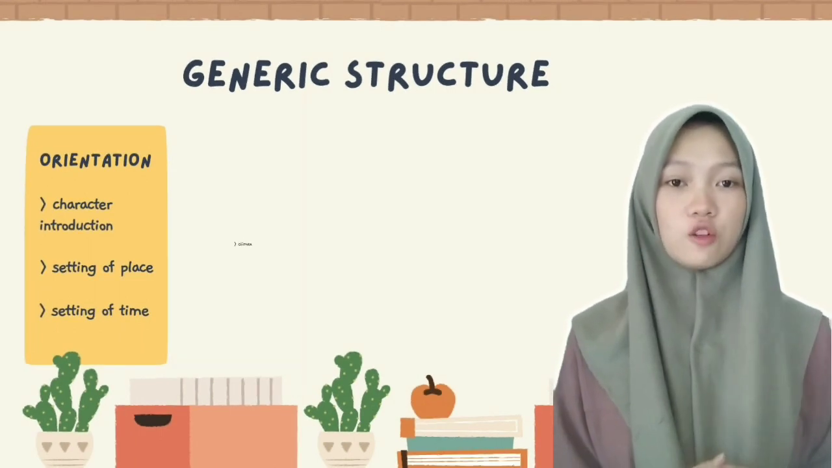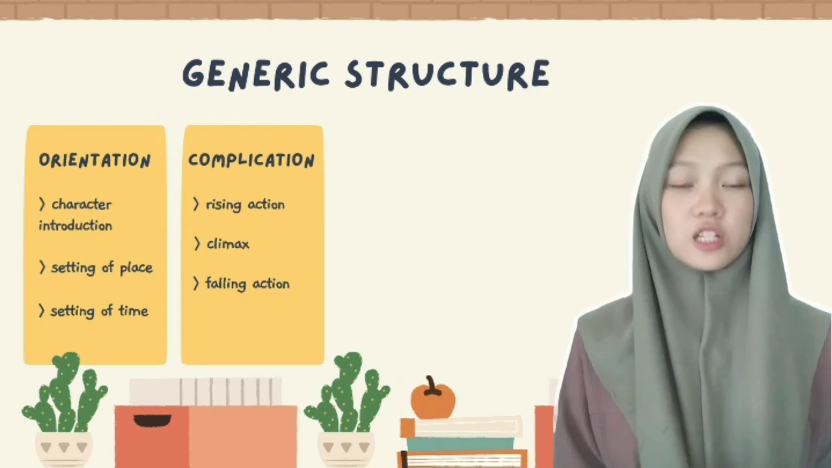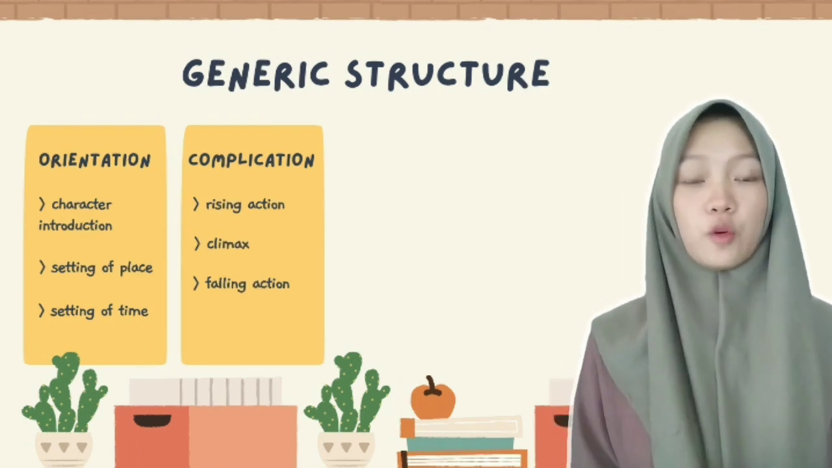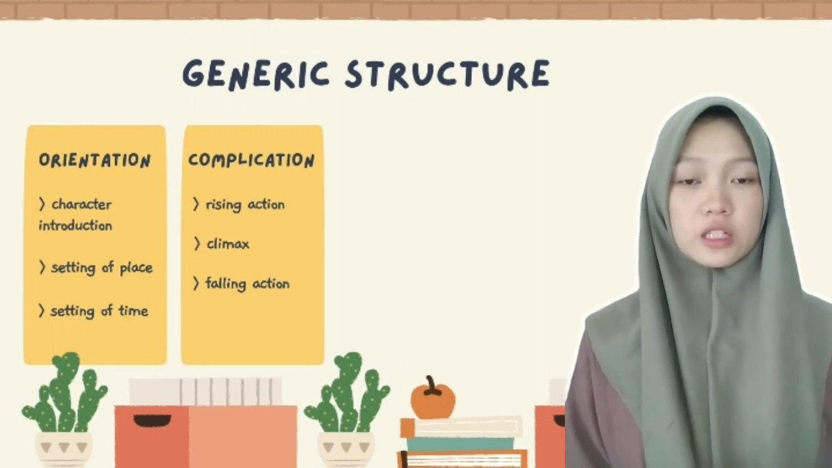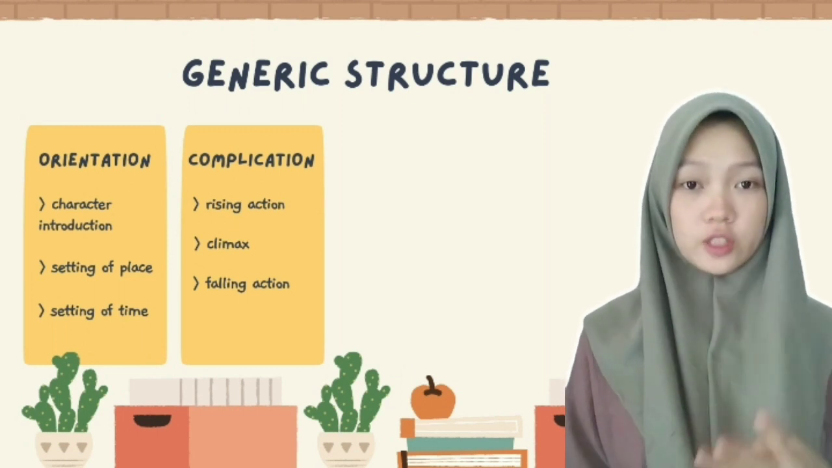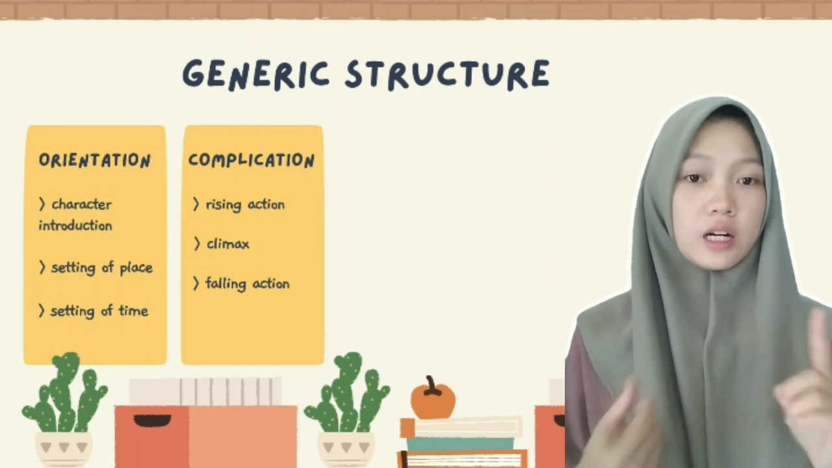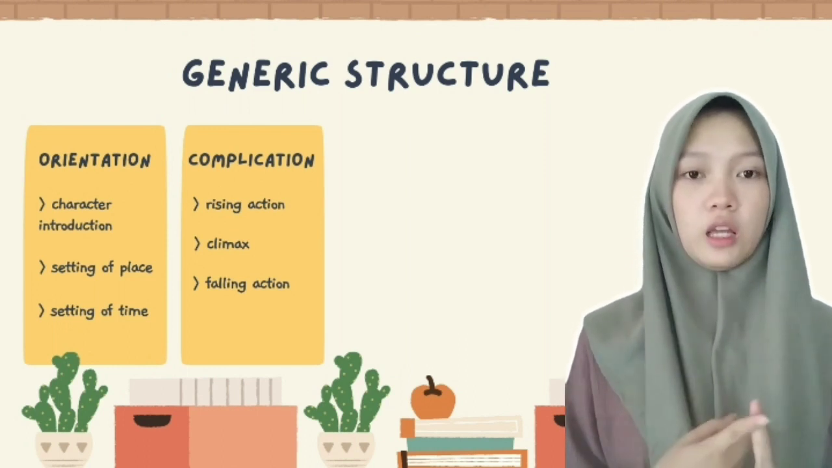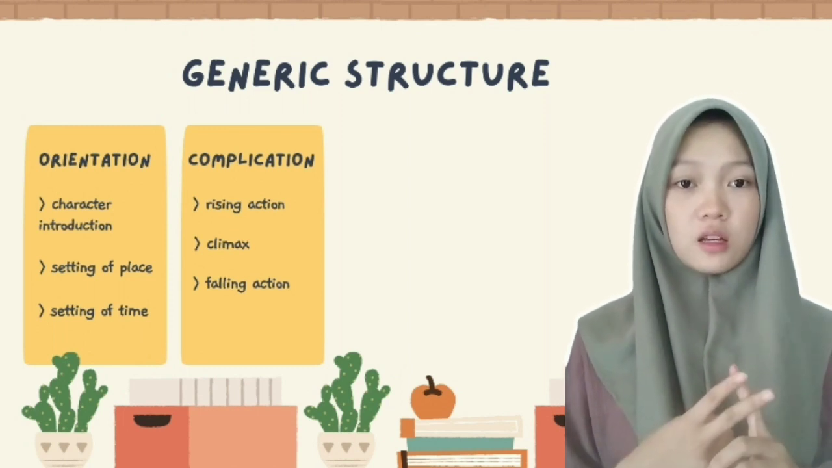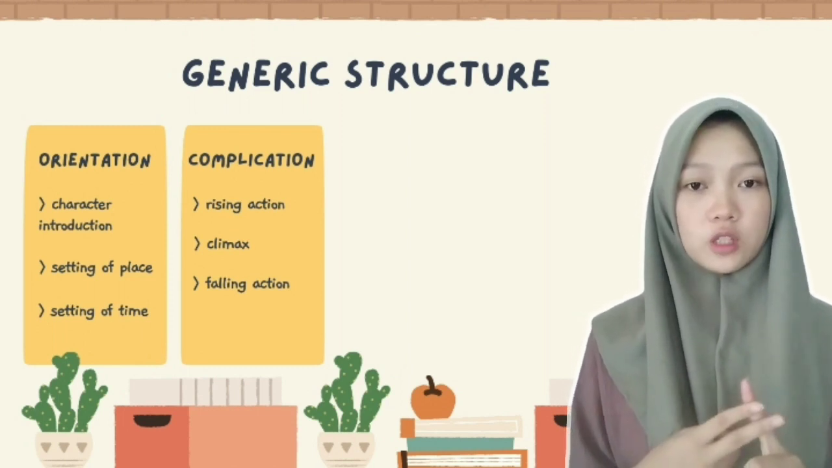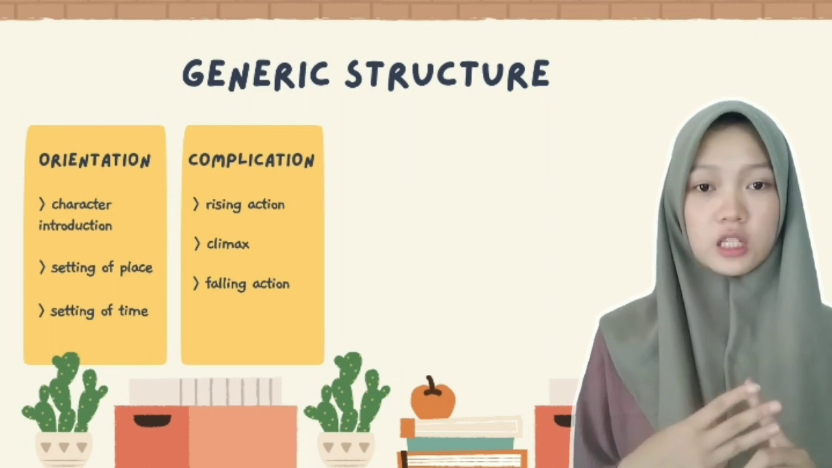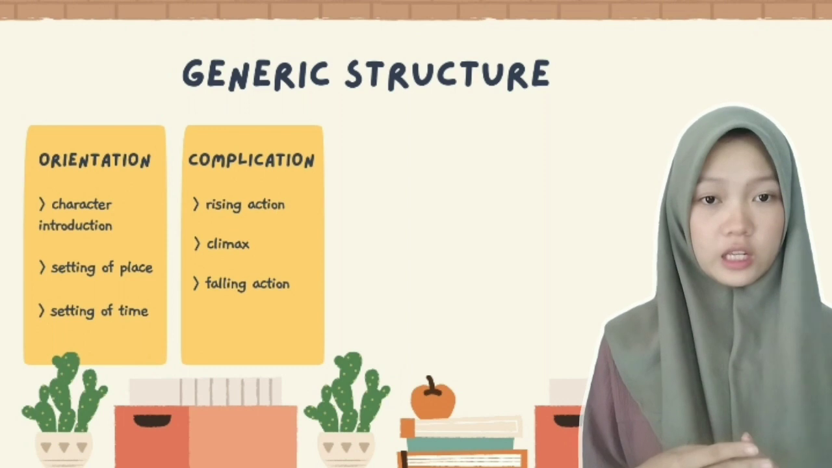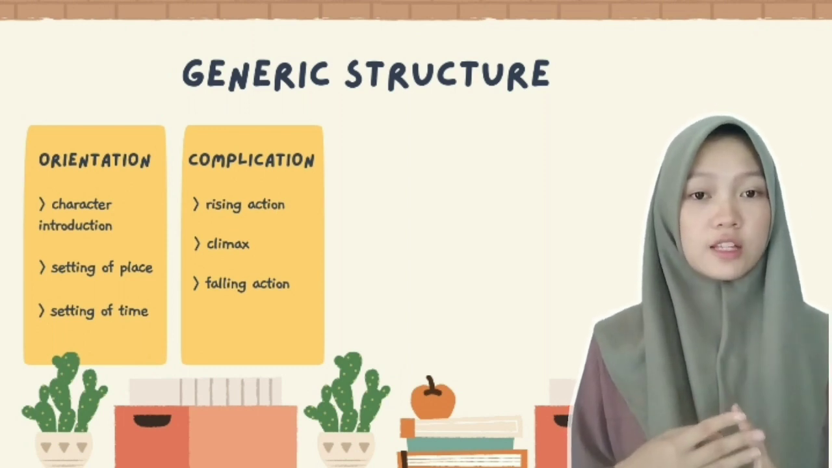The second is complication. This section contains problems that occur in a story. In more detail, the complication is further divided into three parts, namely rising action, where problems begin to appear; climax, the peak of the problem; and falling action, where the tension of the problems begins to decrease and a settlement point begins to be found.